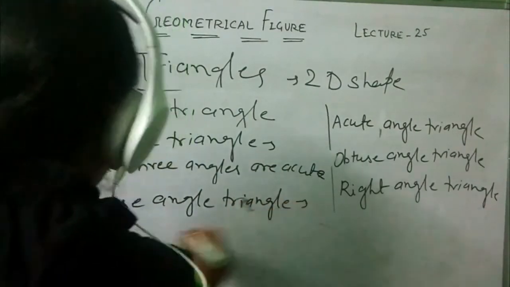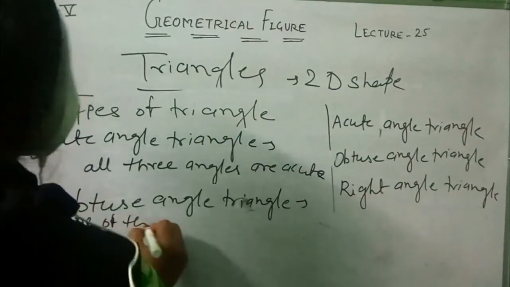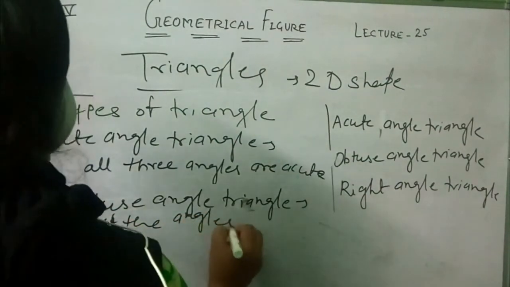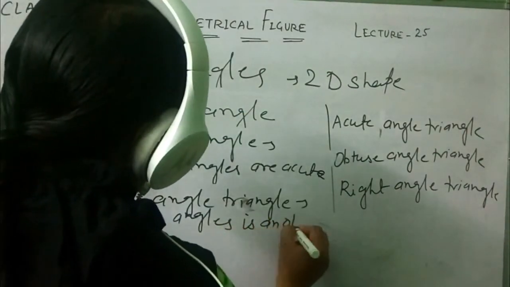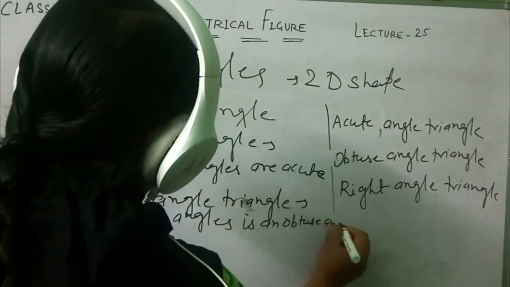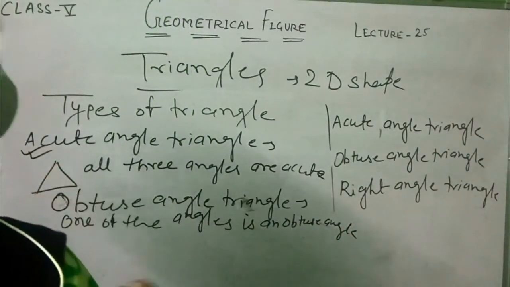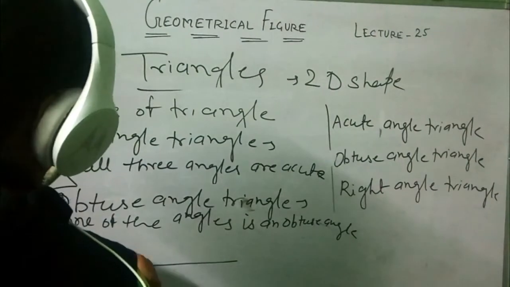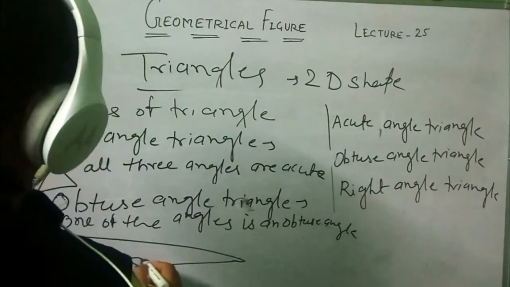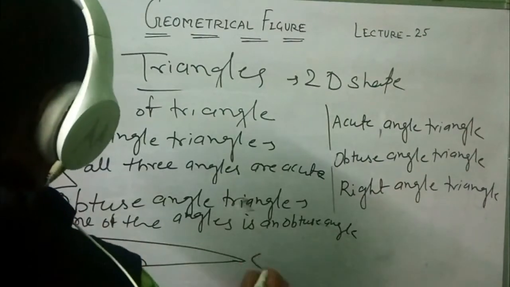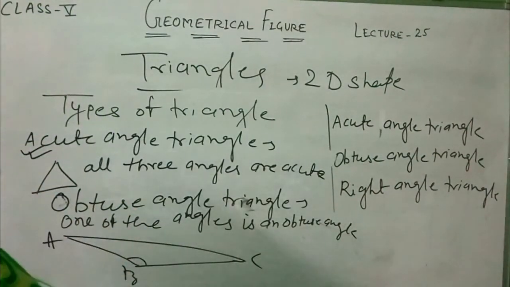Obtuse angle triangle. One of the angles is an obtuse angle. Okay, here is an example of this one. Obtuse triangle, that is this one. A, B and C. These are the examples of obtuse angle triangle.